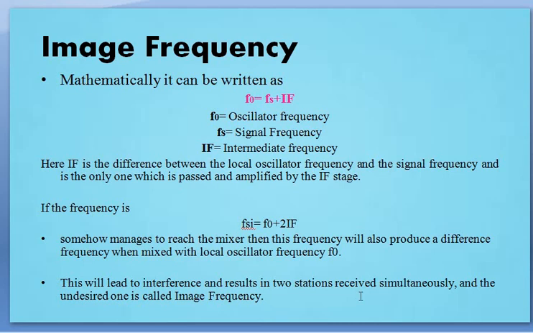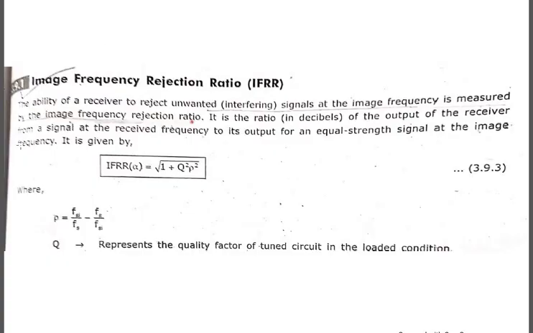It is nothing but the undesired frequency which is equal to the signal frequency plus twice your intermediate frequency. To avoid that unwanted frequency, we go for the image frequency rejection ratio. The ability of the receiver to reject the unwanted or interfering signal at the image frequency is measured by the image frequency rejection ratio. So it is always calculated in decibels.